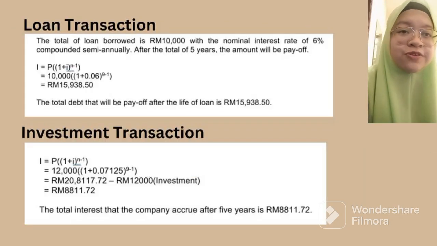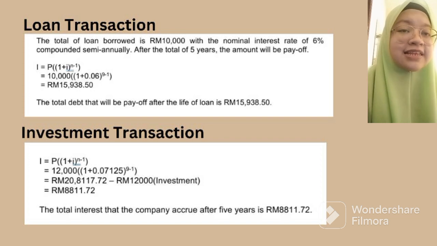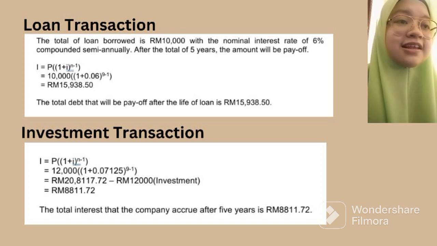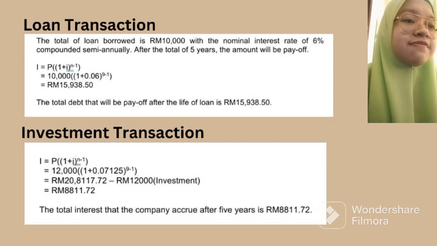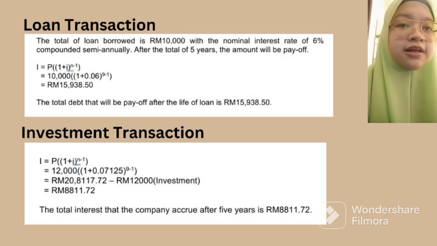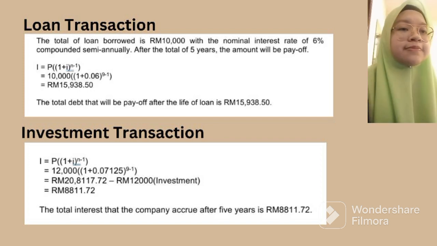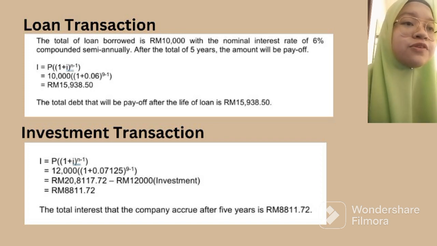So now we will enter the discrete compound interest chapter. The first one is we'll talk about the nominal and effective interest rate. Nominal interest rate, also known as the stated interest rate, considers the simple interest including the projected rate of inflation. This slide shows the loan transaction and investment transaction that involve the nominal interest rate. So how are we calculating it? By using the formula here.